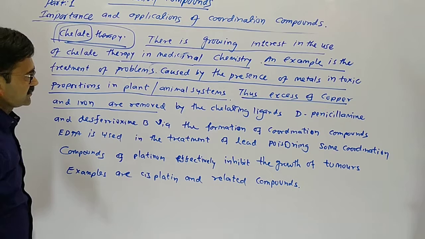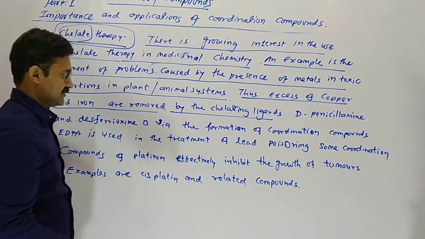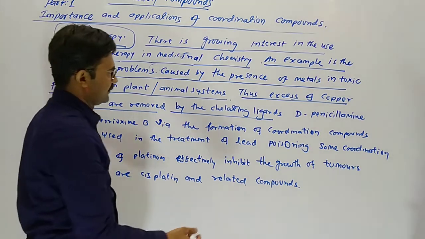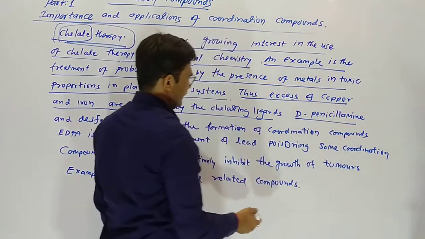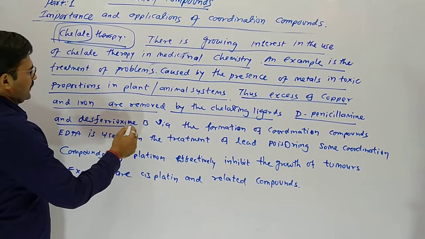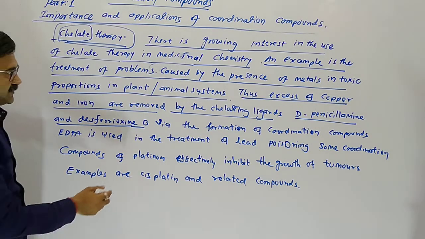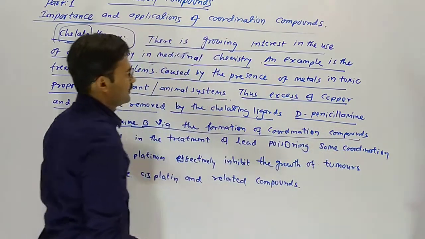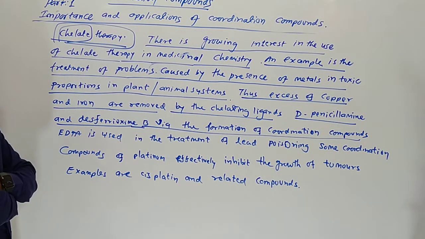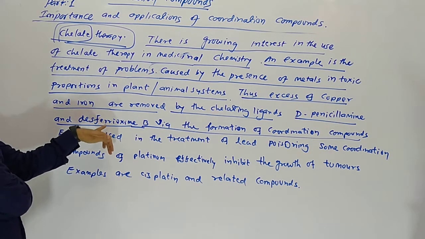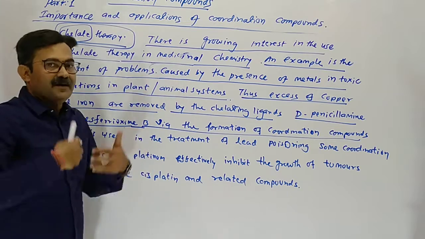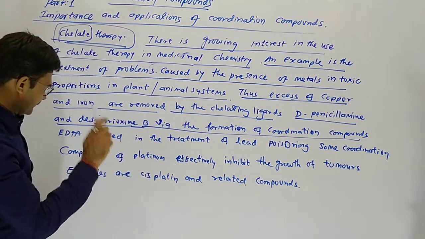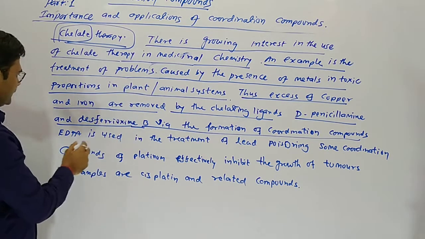So the doctor gives chelating ligands like D-penicillamine and desferrioxamine B. They enter our body and combine with the metal, forming a coordination compound, which is removed from our body, so the toxic effect is removed.